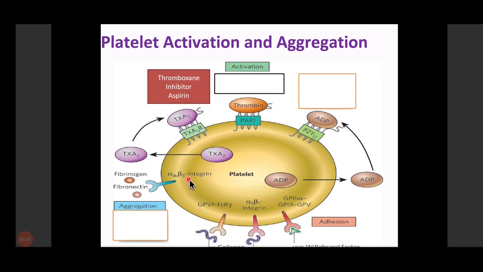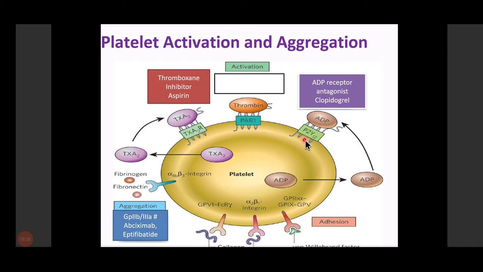When I covered my previous lecture, I told you aspirin, by inhibiting the cyclooxygenase enzyme, inhibits the production of thromboxane A2 in the platelet. So aspirin is the drug which can act as an antiplatelet agent. Then other than this, we also have ADP receptor blockers, that is P2Y12 receptor blockers. Among these, we have clopidogrel, ticlopidine, prasugrel, and many other drugs which we will discuss in a short while.